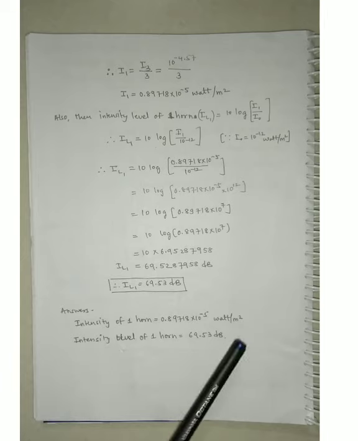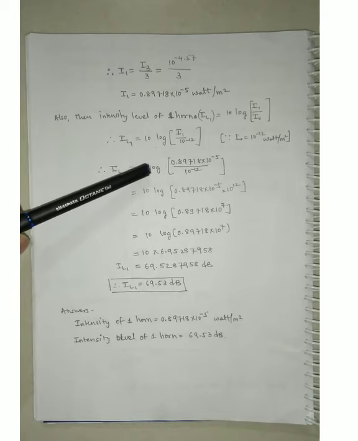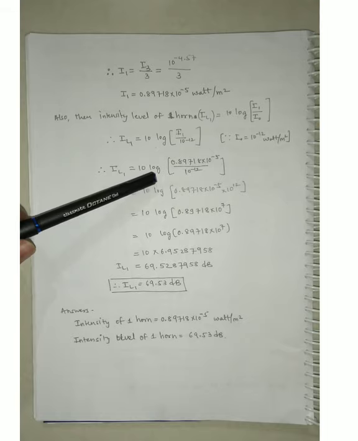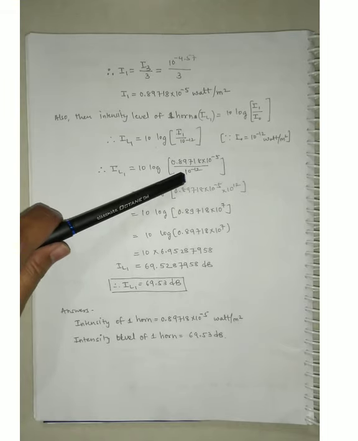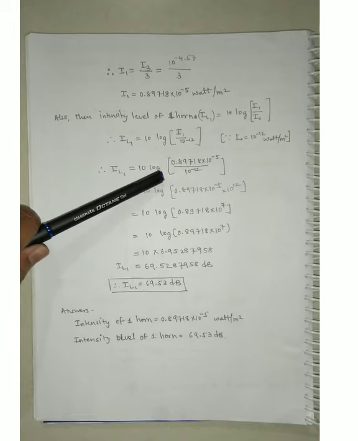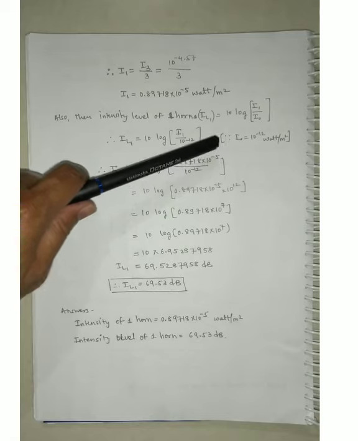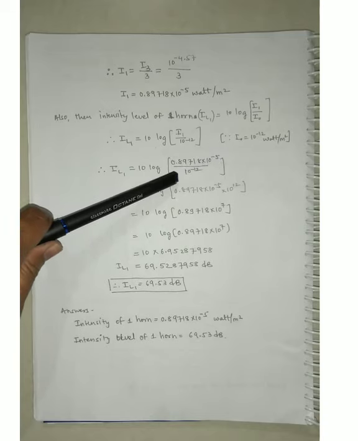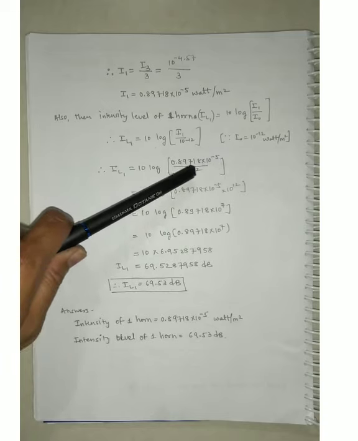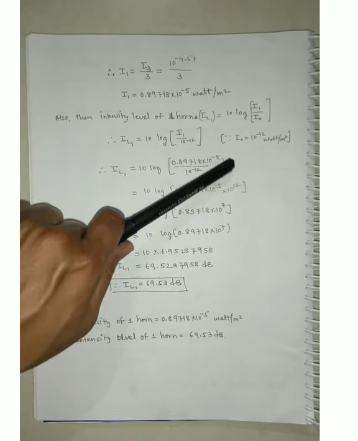For intensity, the unit is watt per meter square, and for intensity level, the unit is decibel. Guys, one more thing: if you are putting a value in a calculator with log, then do one thing. After taking log, take a bracket, and then again take a bracket for the upper value and close the bracket, then the divide symbol, then a bracket for the 10 raised to minus 12, and after putting the value 10 raised to minus 12, again take a bracket, and after that again a last bracket.